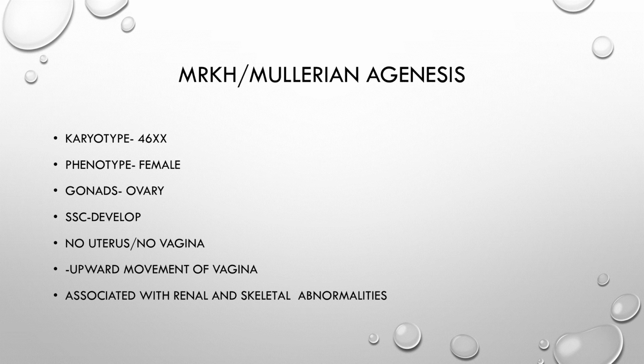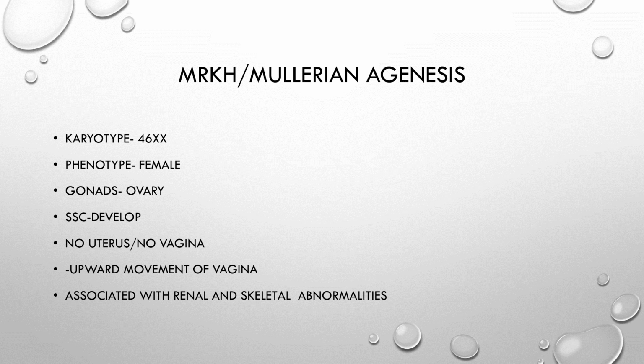And first of all, we'll discuss the karyotype. So it is 46XX. The phenotype is obviously a female, and the gonads are actually ovary, and secondary sexual characteristics develop. Why do they develop? Because you have the ovary, the estrogen is present, and the sexual characteristics develop. But the girl doesn't have vagina.